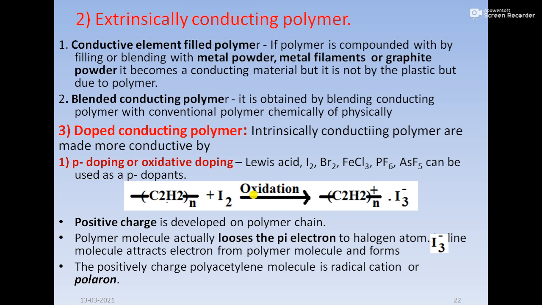So it becomes a conducting material, not due to the plastic but due to the added conducting element. And second is blended conducting polymers. That means we add a conducting polymer to a conventional polymer, either chemically or physically. So those are the two types of extrinsically conducting polymer.